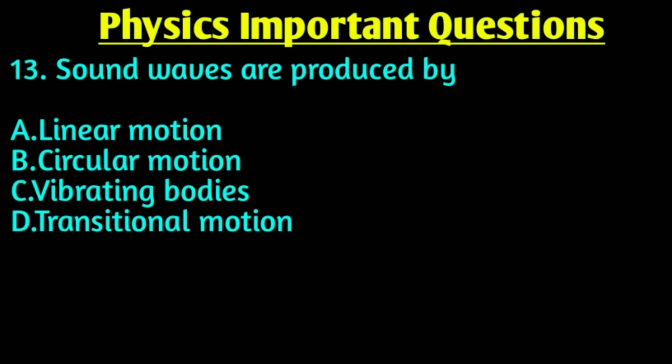Question number 13 is: sound waves are produced by? Right answer is option C, vibrating bodies. Sound is produced when something vibrates. The vibrating body causes the medium like water, air around it to vibrate.